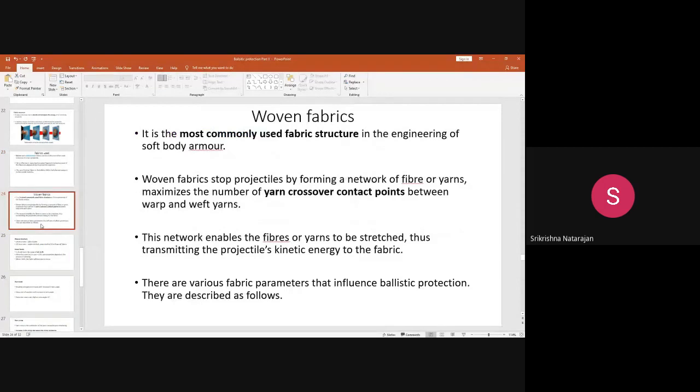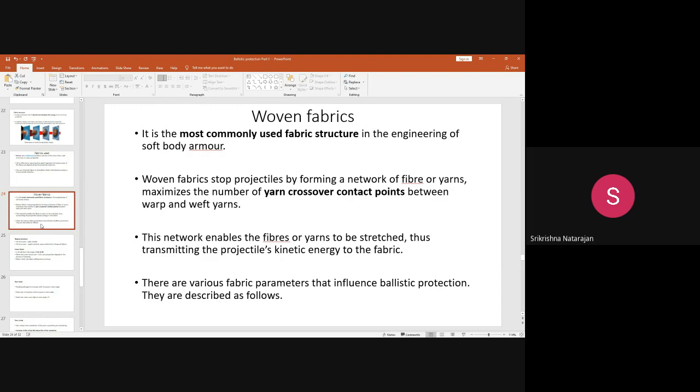Coming to woven fabric, it is the most commonly used fabric structure in engineering soft body armor. Why are we using the woven fabric? You know very well the structure of woven fabric. It has crossover points between warp and weft, which maximizes the number of contact points, so it forms a good network.